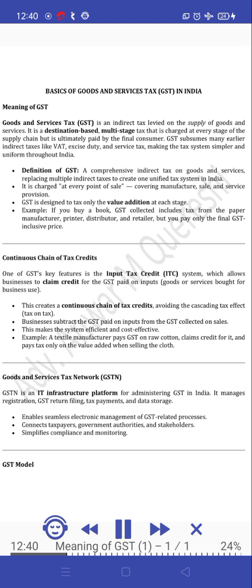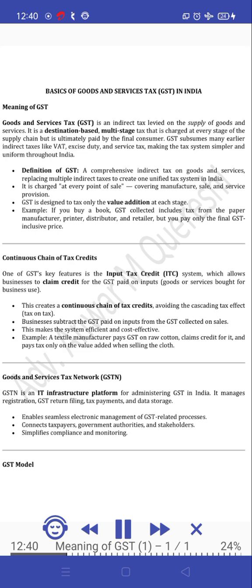One of GST's key features is the input tax credit (ITC) system, which allows businesses to claim credit for the GST paid on inputs, goods or services bought for business use. This creates a continuous chain of tax credits, avoiding the cascading tax effect, tax on tax. Businesses subtract the GST paid on inputs from the GST collected on sales. This makes the system efficient and cost-effective. Example: a textile manufacturer pays GST on raw cotton, claims credit for it, and pays tax only on the value added when selling the cloth.